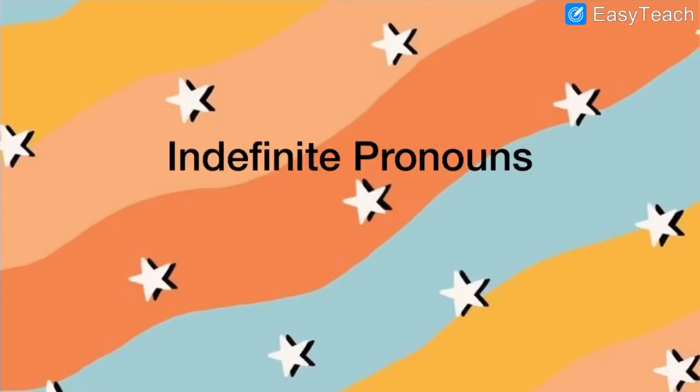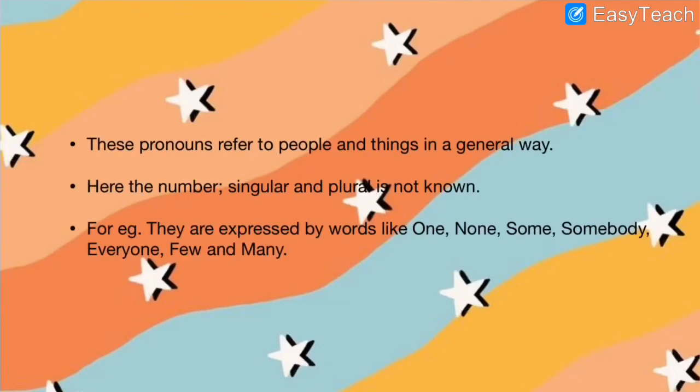Then is indefinite pronouns. What do you mean by something which is indefinite? It can be an indefinite number of things or an indefinite number of persons. Here you will not know singular or plural. They will be referring to persons or things, but it will be indefinite. We will not know how many persons or how many people. These pronouns refer to people and things in a general way. They are expressed by words like none, one, some, somebody, everyone, few and many. They will also come in the beginning of a sentence.